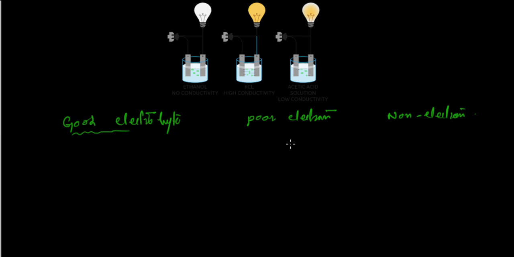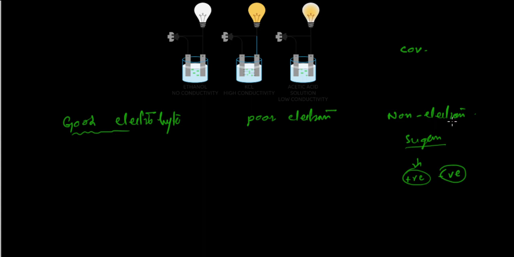Listen, one thing is that all covalent substances may dissolve in the water, but that doesn't mean they will be electrolytes. For example, sugar. Sugar is a substance that will dissolve in the water, but it doesn't produce any positive or negative ions. So if they are not producing any positive and negative ions, that means they're not going to do any kind of electrolysis. So in this case, sugar is a covalent compound, though, like I said earlier, electrolysis happens in ionic or covalent compounds.